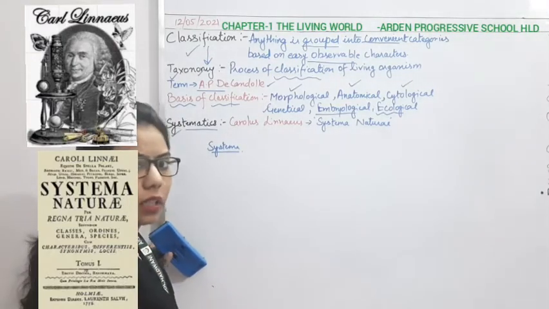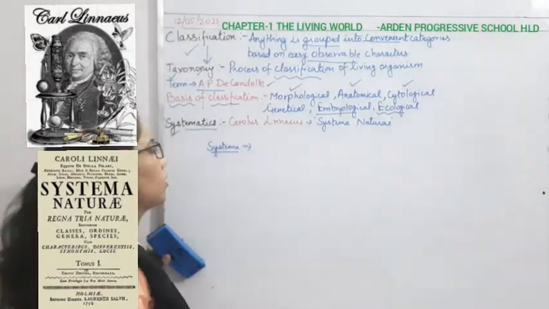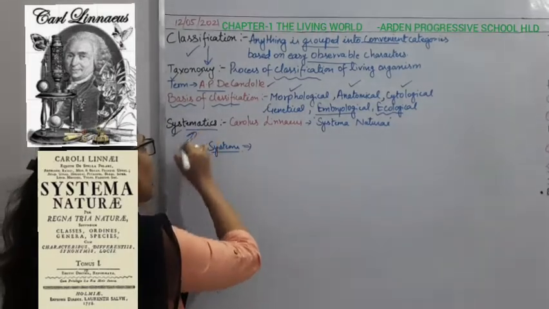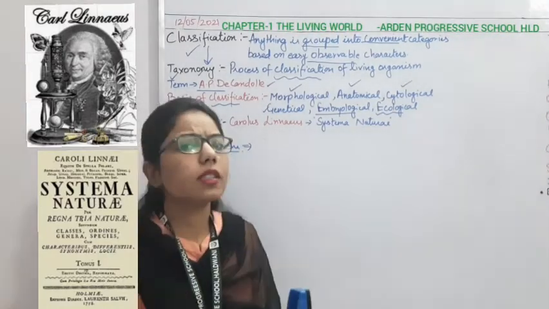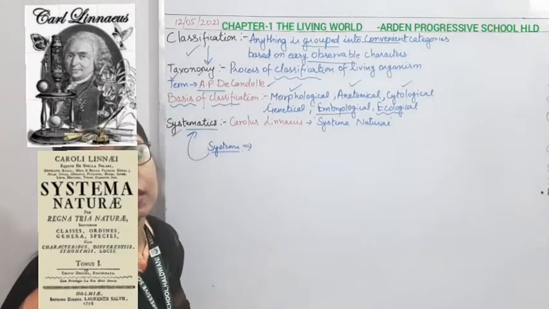When we are classifying living organisms in a systematic manner, the method or process is known as systematics. Here also we are categorizing things.